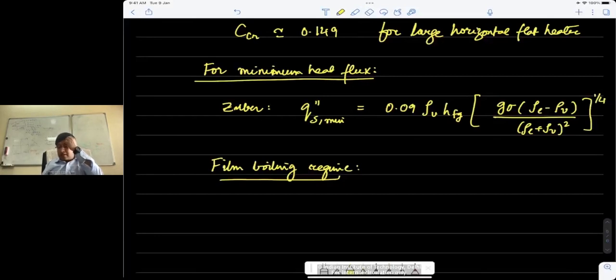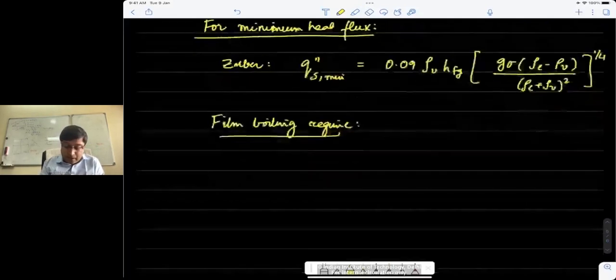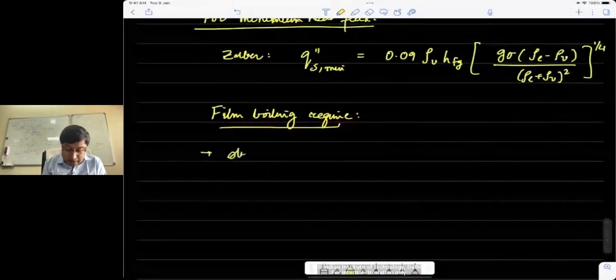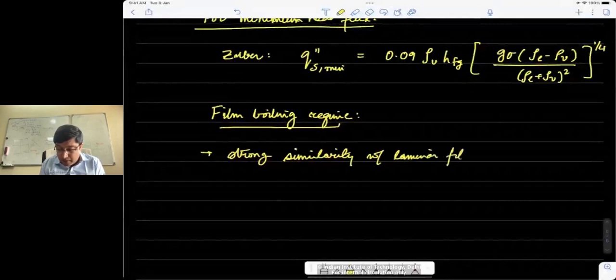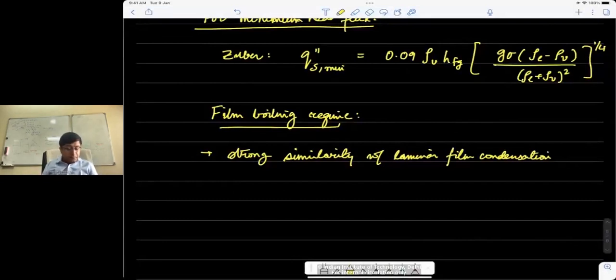So this behavior has a strong similarity with the laminar film condensation, which we will cover shortly, and I will discuss a little bit of that theory there.